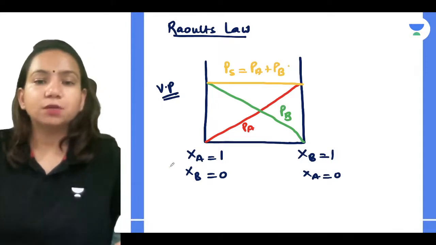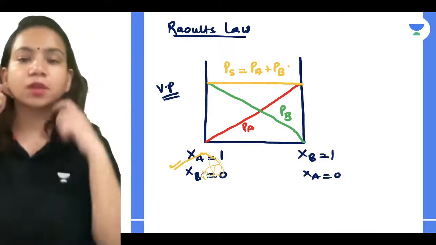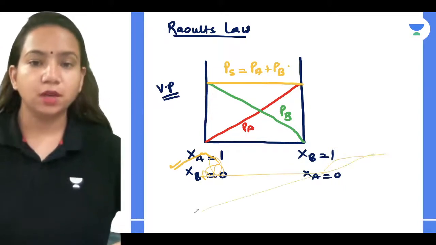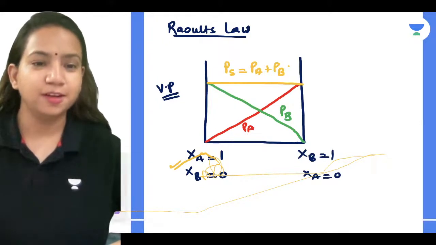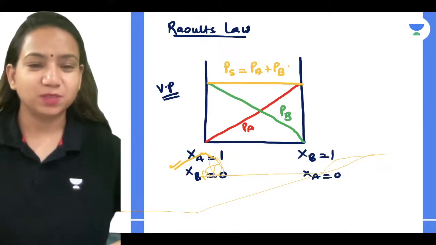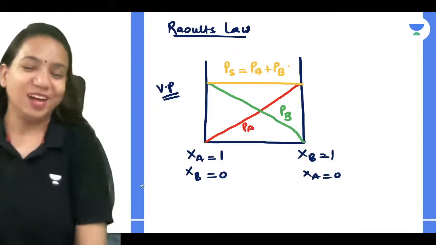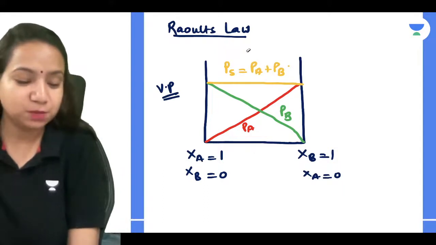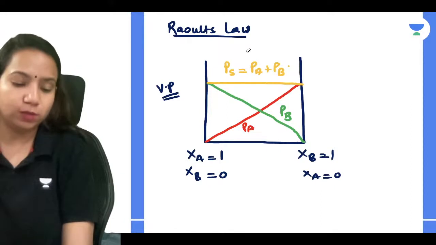So this is the curve for Raoult's law. When you have only one component, the mole fraction is going to be 1 for that, and for the other component it's going to be 0. For the other one, XB is equal to 1, and for XA it is going to be 0. So what you can relate is that PS is equal to PA plus PB. This is the curve for Raoult's law.